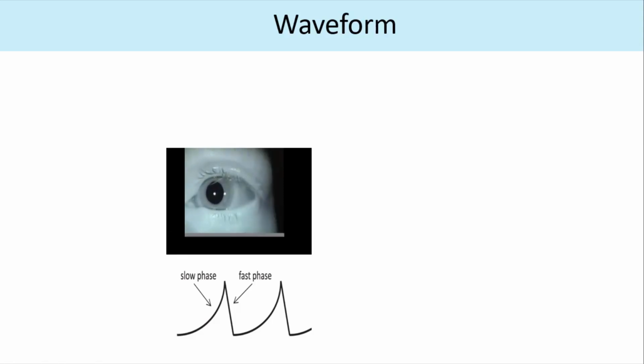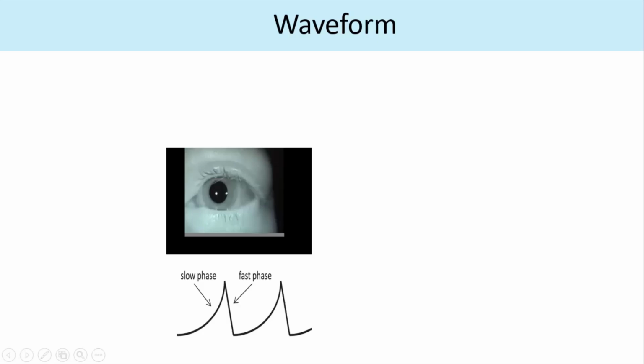So which is the direction of the slow phase? Yeah, it is beating to the right side, and then the fast phase which is moving to the left side. So the slow phase is to the right, and the left is a fast beating phase. So slow phase towards the right, and the fast phase beating to the left. In pendular nystagmus, you don't have the jerk. It's only the slow phase with equal velocity. So there's no fast phase in pendular nystagmus.